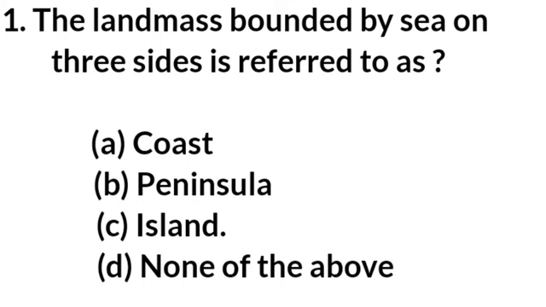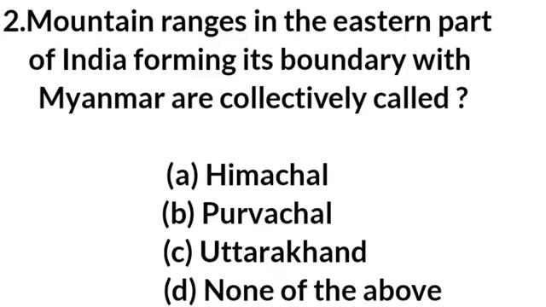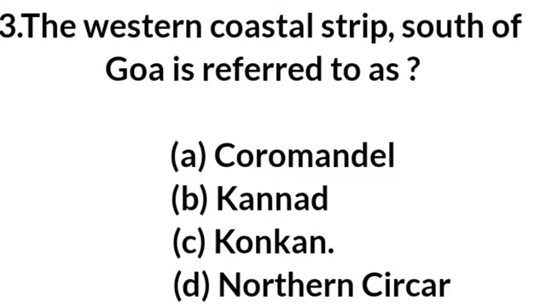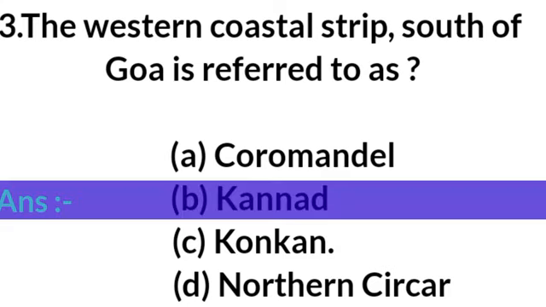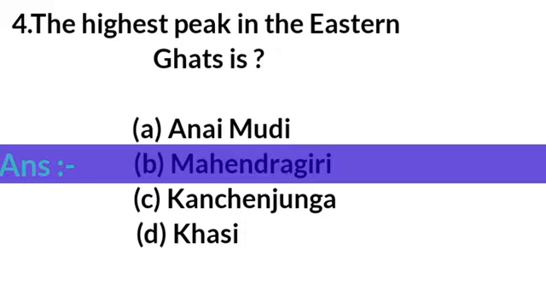Question first. The land mass bounded by sea on three sides is referred to as, answer: peninsula. Question second. Mountain ranges in the eastern part of India forming its boundary with Myanmar are collectively called, answer: Purvanchal. Question third. The western coastal strip south of Goa is referred to as Kannad. Question 4. The highest peak in the Eastern Ghat is Mahendragiri.